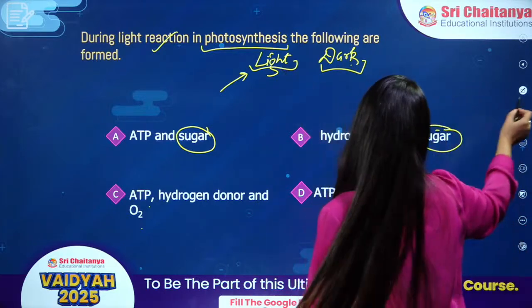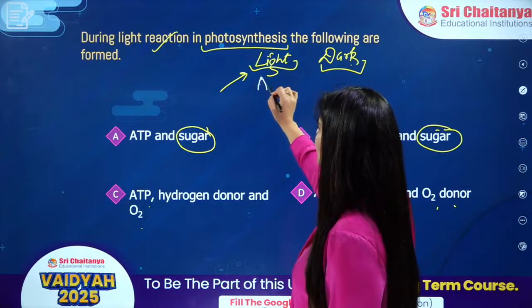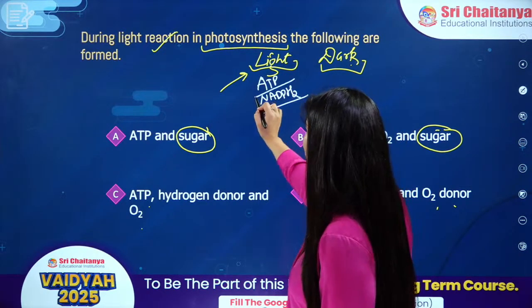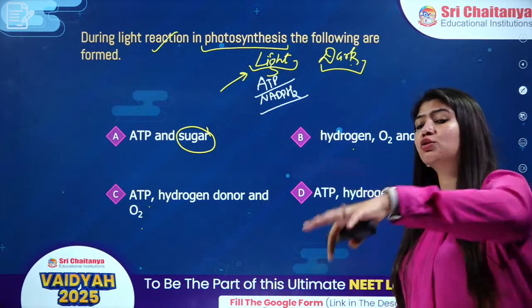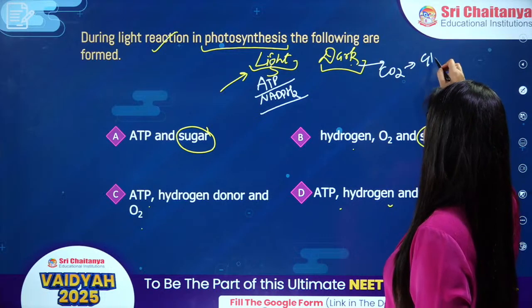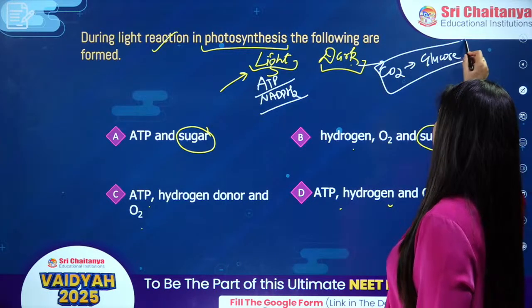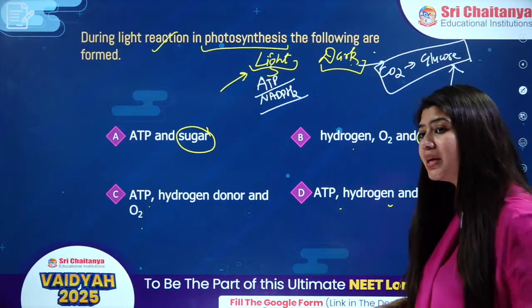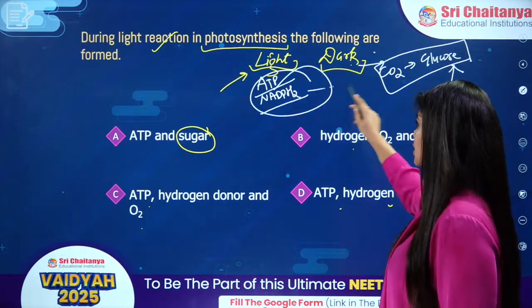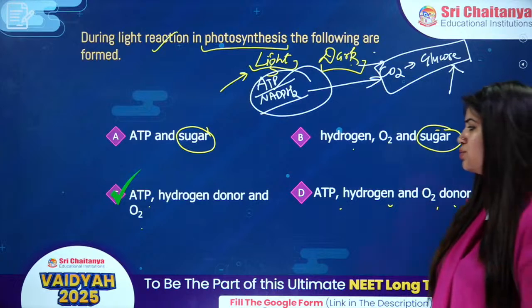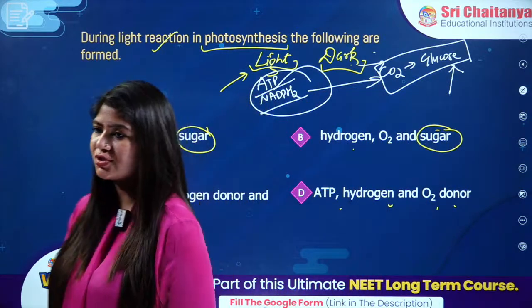Now in case of light dependent reaction, what is happening? My plant is going to synthesize ATP and NADPH, basically energy, so that we can fix the CO2 into glucose molecule. In dark reaction, we fix the CO2 into glucose molecule, but for that we need ATP that will be utilized from the products of light reaction. All right, now tell me the answer. Come on, kids. It is ATP, hydrogen donor, and oxygen.